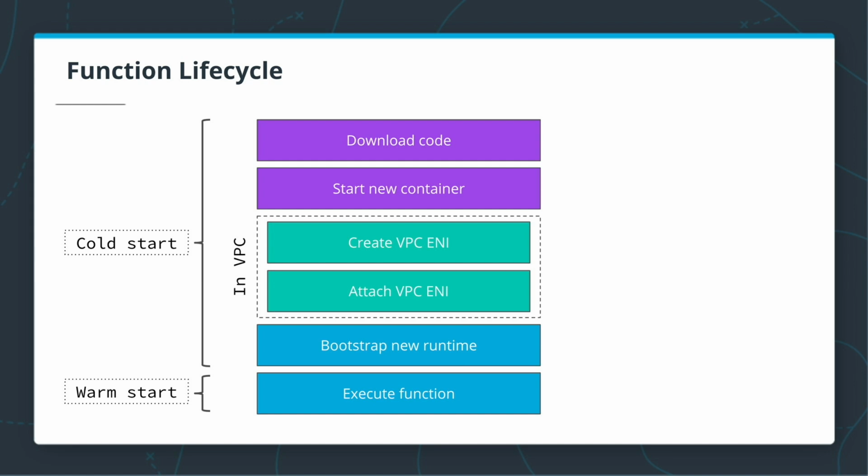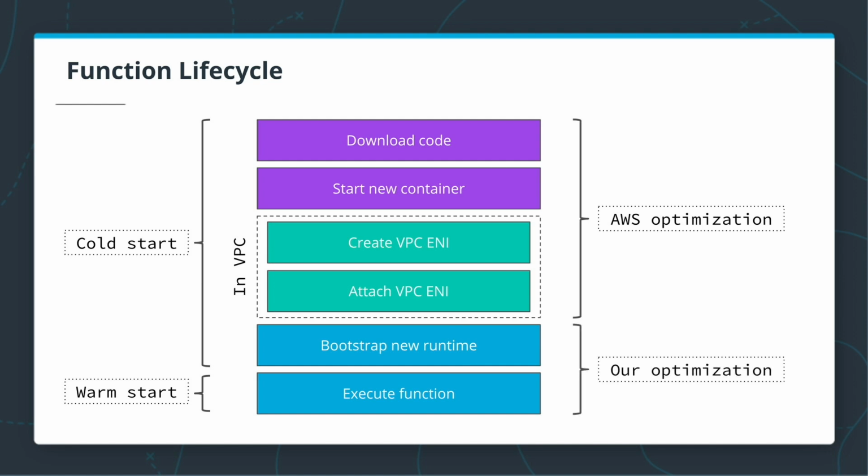And now if we look at the optimization of different steps, then the first 4 steps are AWS responsibility, and AWS will have to work on optimizing those steps and making our function cold start faster. But we can focus on the last 2 steps. We can help AWS to run those functions faster.